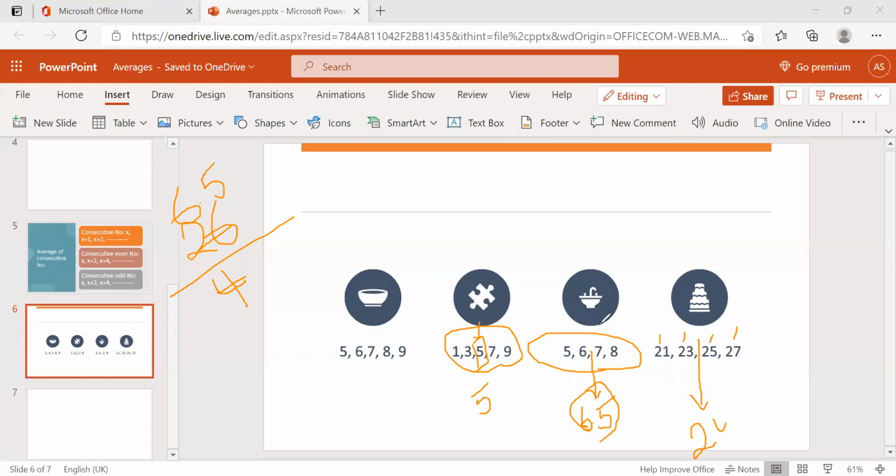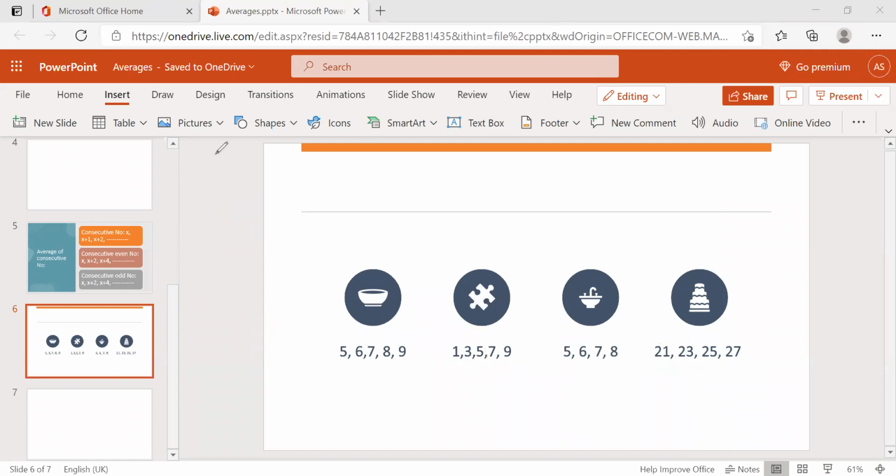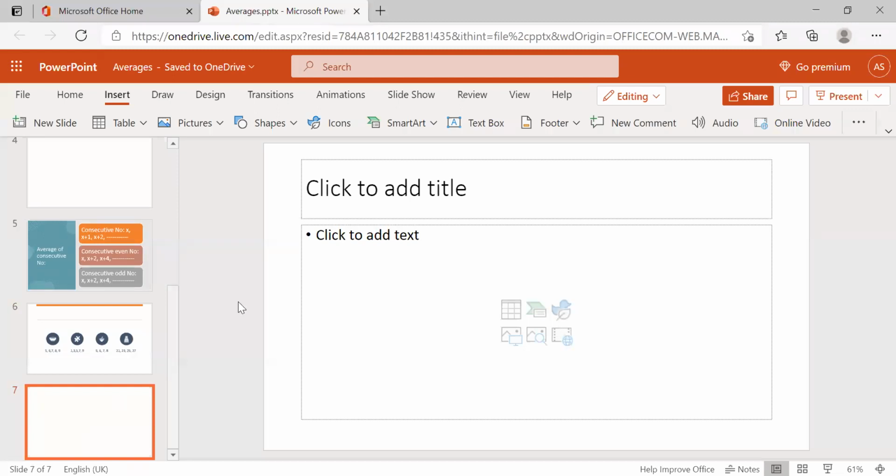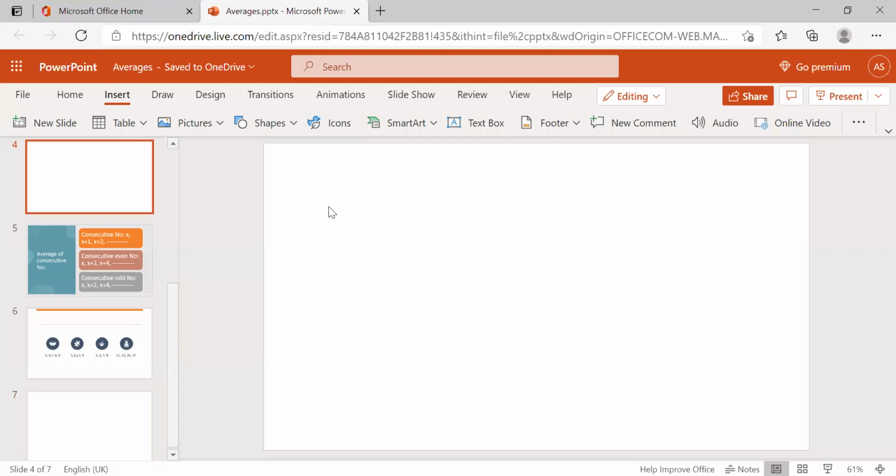Okay. Whenever you find a series of consecutive numbers, you can directly take the middle number as the average value. No need to calculate anything. Now, before going to solve some basic problems, we need to know a few points about averages. Very important points. Better you just note them down.